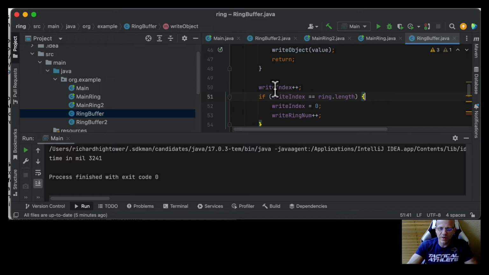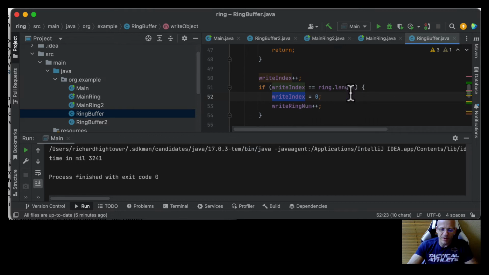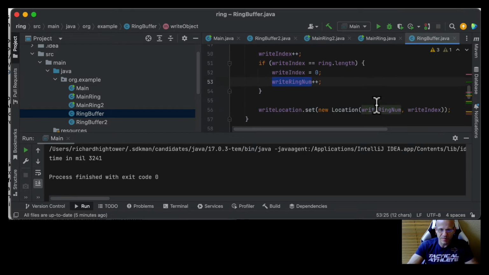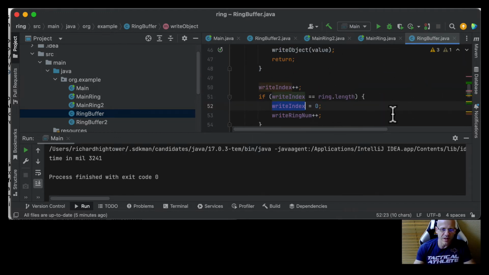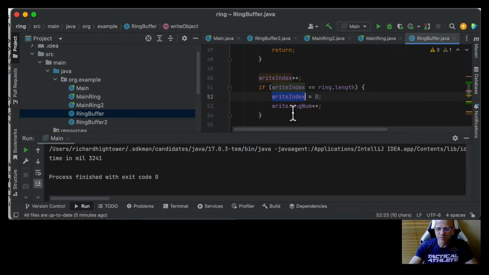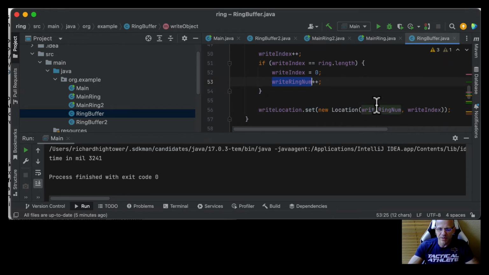So here we have a write index. We're incrementing it. If the write index is equal to the ring length, then we have to set the write index to 0. That's going around that ring, right? And then we have the write ring number plus plus. So if it's at 0, then we need to increment the ring number, and then we set the new location.